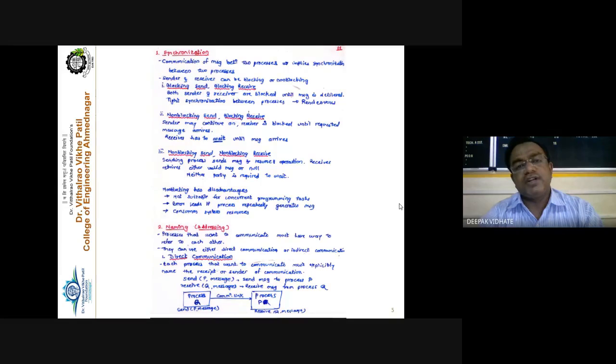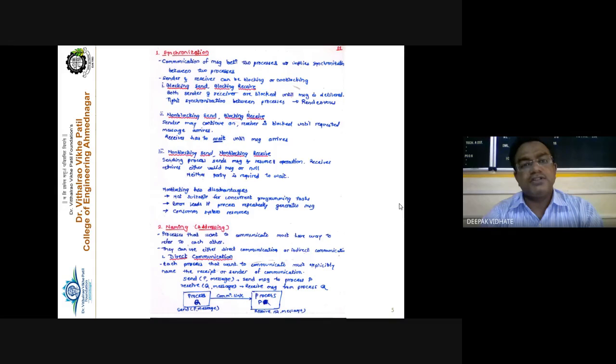For example, TV transmission. In TV transmission the receiver is blocked. The receiver is receiving the messages and waits till it receives the complete message from that particular channel, but the channel is in a non-blocking mode. The channel has just broadcast the earlier series and moves on to the next series. That is the example of non-blocking send and blocking receive.